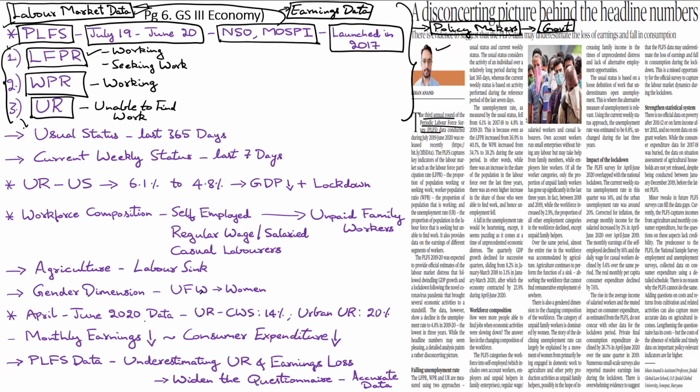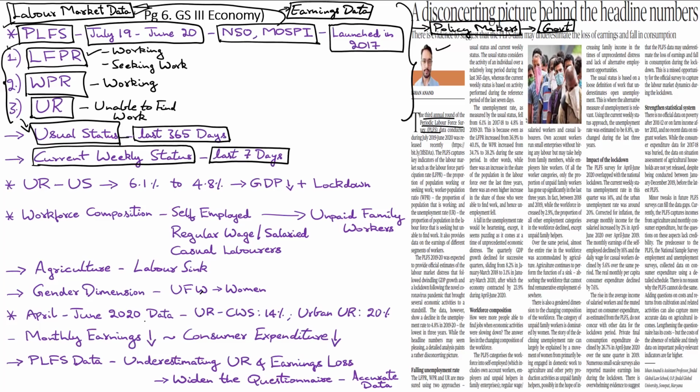These three indicators are measured by using two approaches known as usual status and current weekly status. Under the usual status approach, the activity of an individual over a relatively long period of time is captured, that is, the individual's employment status over the last 365 days. Whereas, under the current weekly status, the individual's work activity is captured over the reference period of last 7 days.